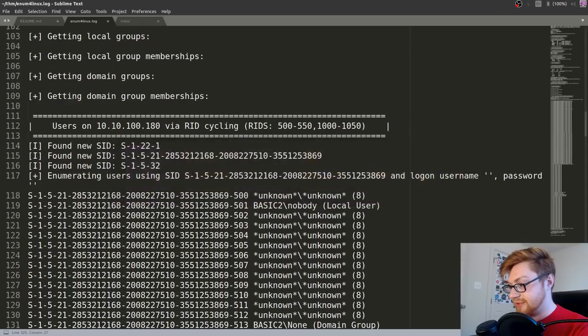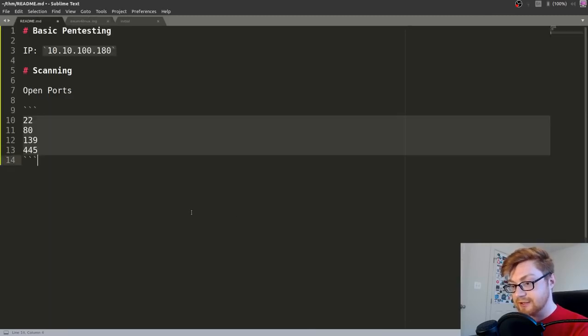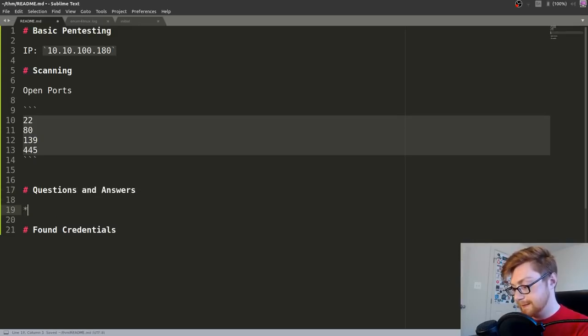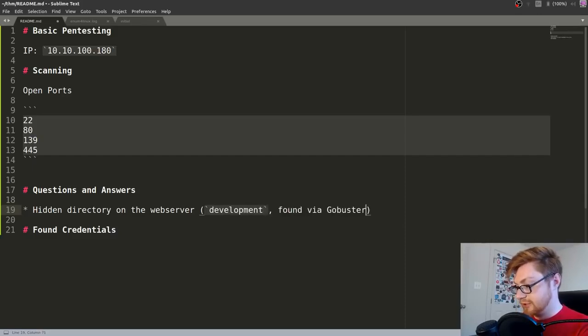So let's go ahead and take note of this. Let's say found credentials, or we should actually note how we got all those answers. Questions and answers. Hidden directory on the web server. That is /development. Found via GoBuster.